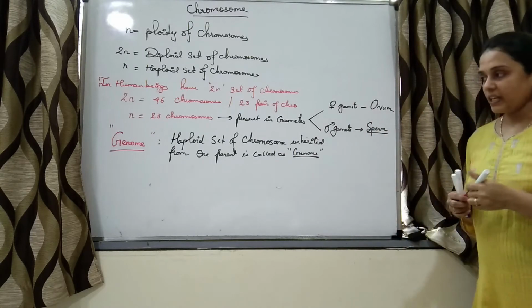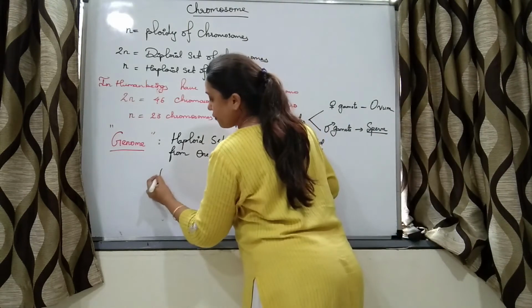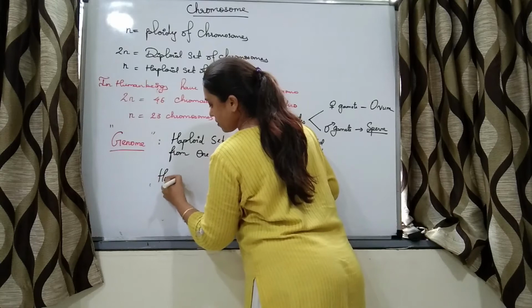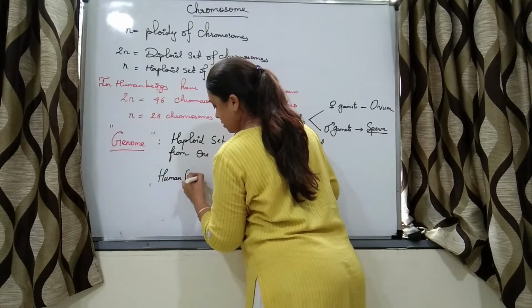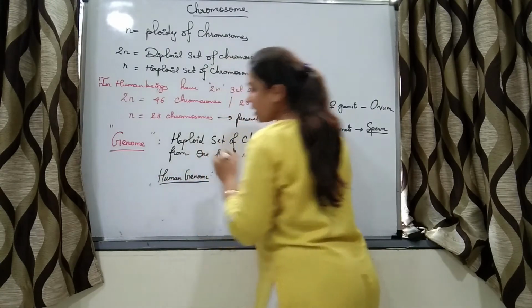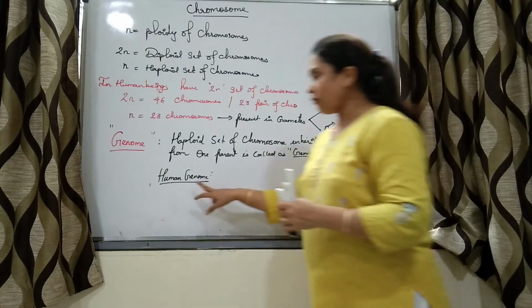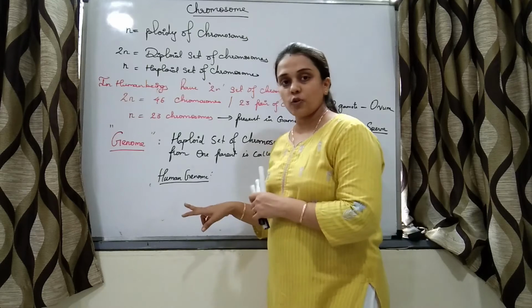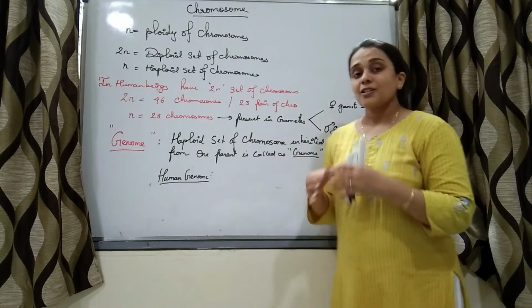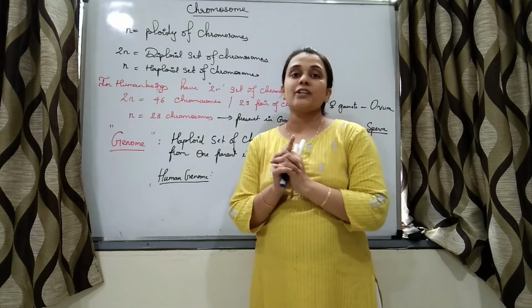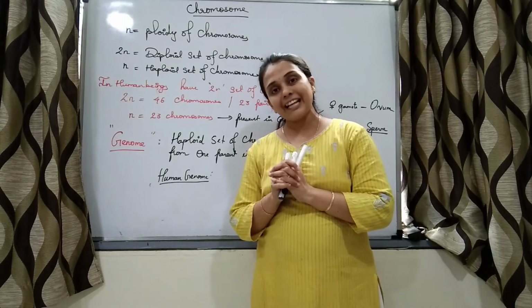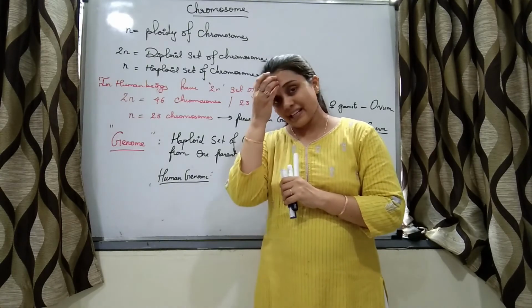So for example, if we are talking of the human genome, first of all you need to learn the term genome. So the haploid set of chromosomes which is inherited from one parent.